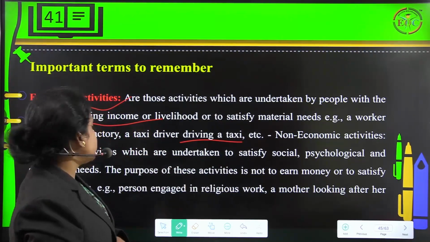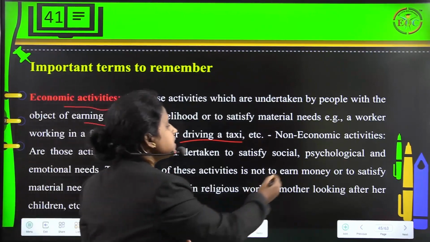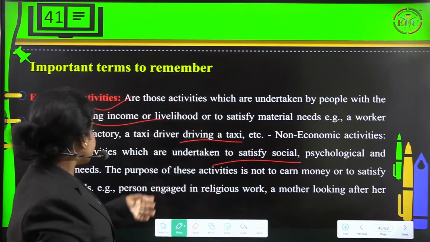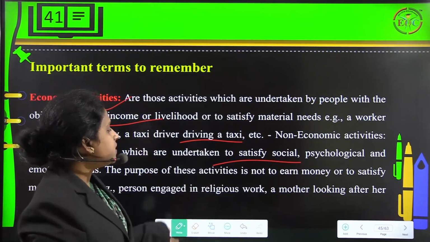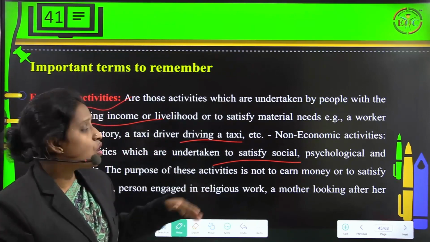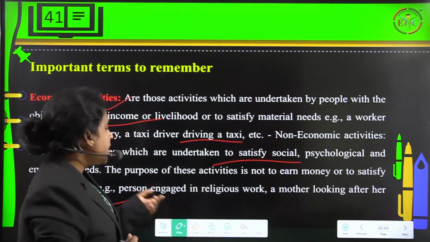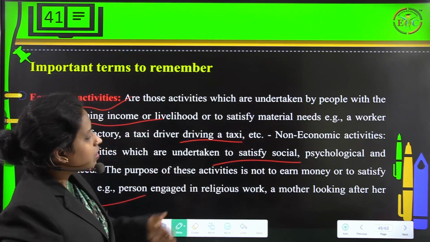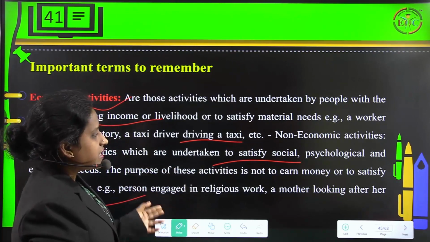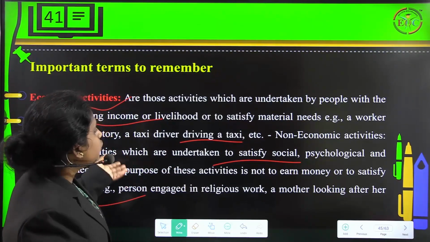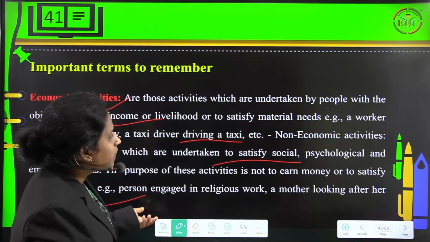Non-economic activities are those activities which are undertaken to satisfy social, psychological and emotional needs. The purpose of these activities is not to earn money or to satisfy material needs. Examples are persons engaged in religious work or a mother looking after her children, etc. So here we have to focus on non-economic activities and economic activities.